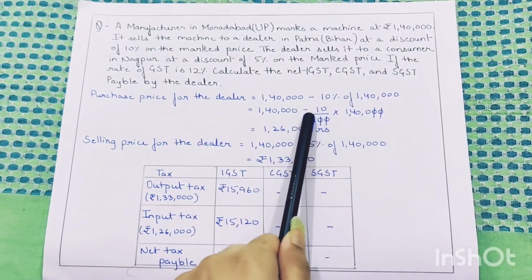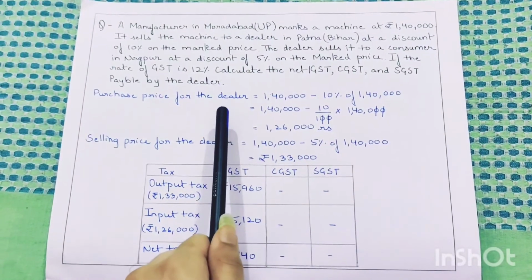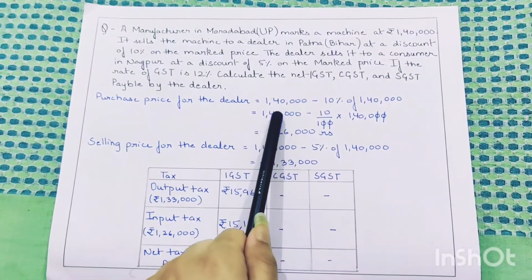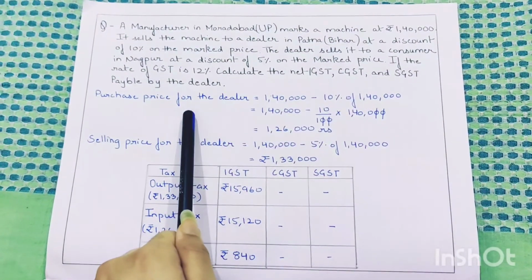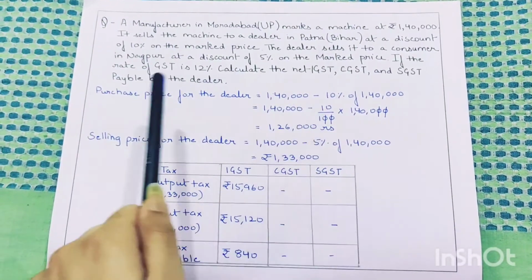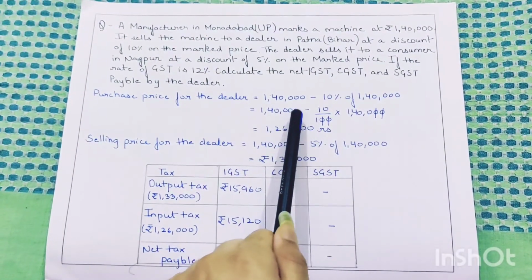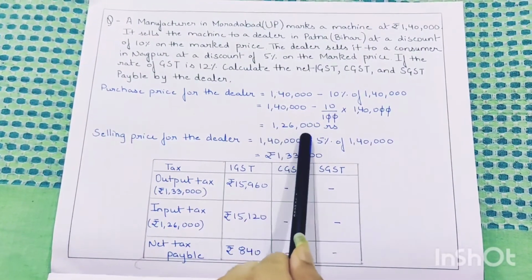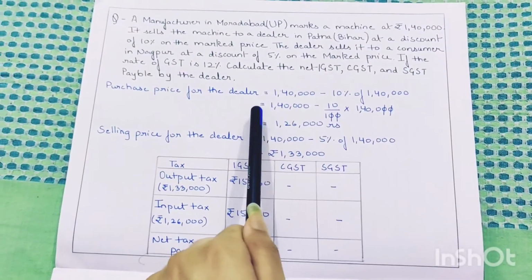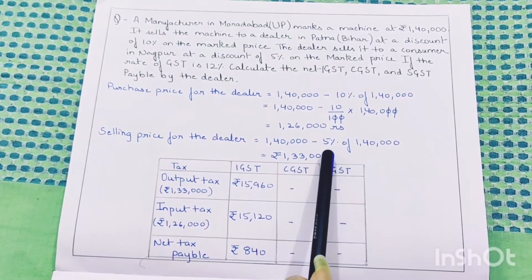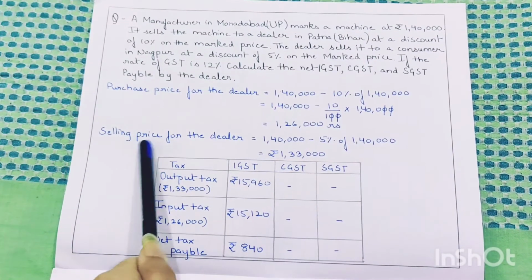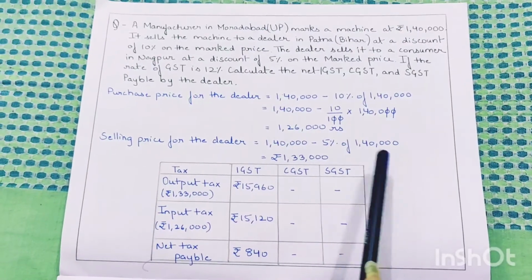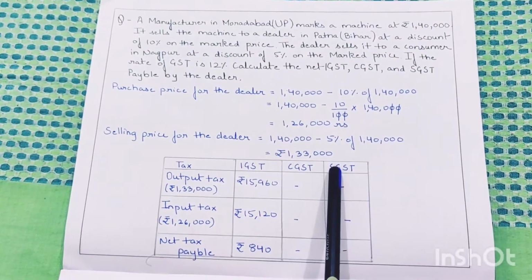Now to calculate IGST, CGST and SGST, we will first need to calculate the purchase price and the selling price for the dealer. The marked price was 1,40,000 and the dealer bought the machine at a discount of 10%. So the purchase price for the dealer will be 1,40,000 minus 10% of 1,40,000. That is 1,26,000 rupees. Now he sold it at a discount of 5% on the marked price. So the selling price for the dealer will be 1,40,000 minus 5% of 1,40,000, which will be 1,33,000.